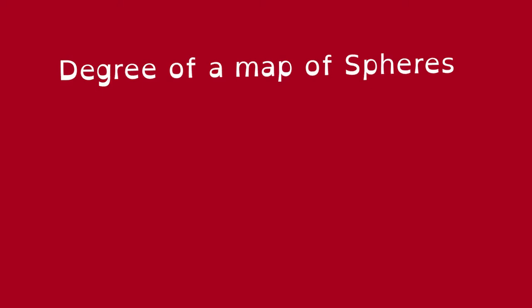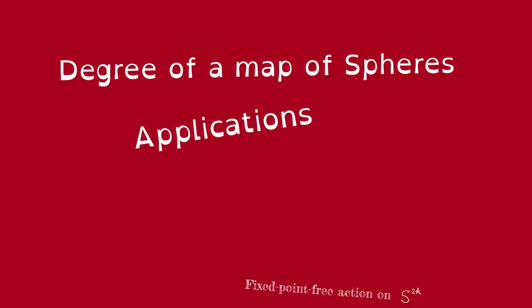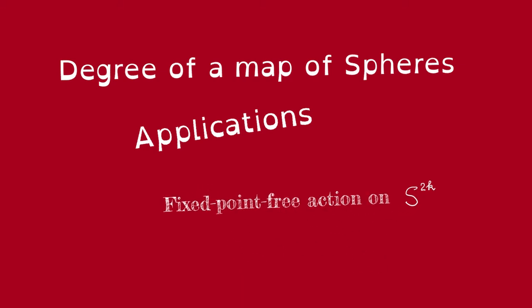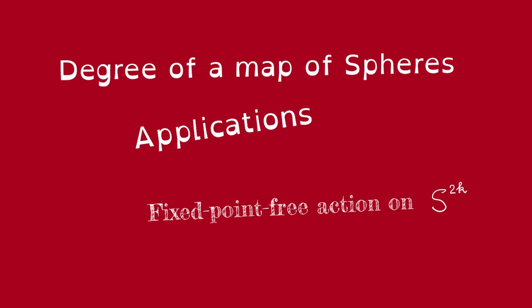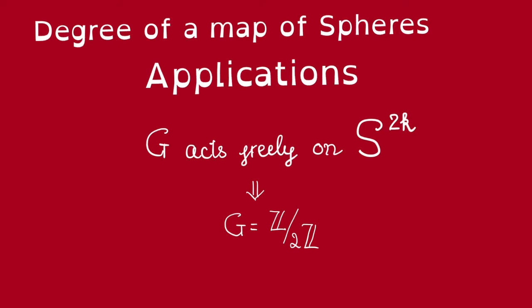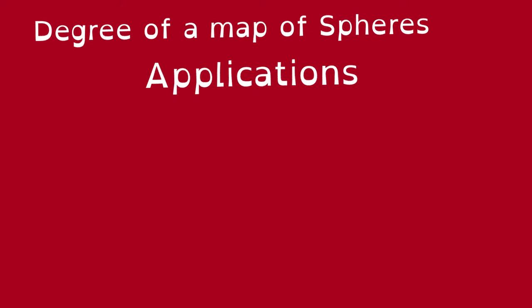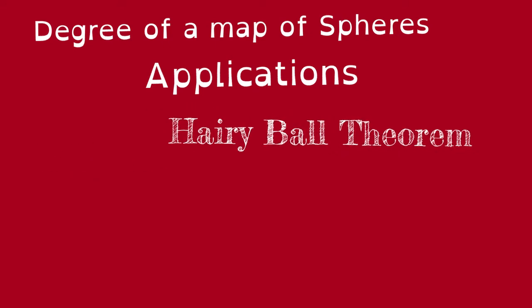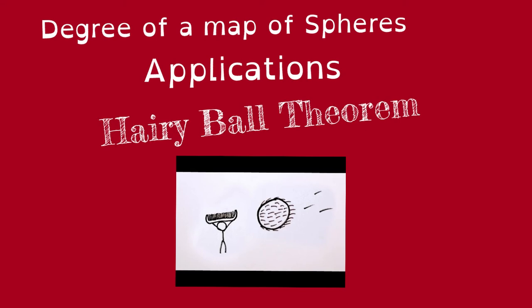In the previous video, we gave a pretty cute application of the concept of degree of map of sphere to studying fixed point free action on the even sphere. Remember we said that the only group that acts freely on the even sphere is Z mod 2Z. Now that was cute, but it's nothing compared to the application we're gonna talk about in this video. In this video, we're gonna talk about the Hairy Ball theorem. Even its name is cool already.